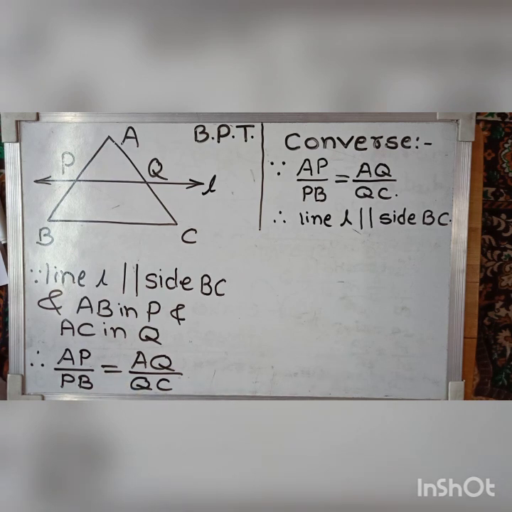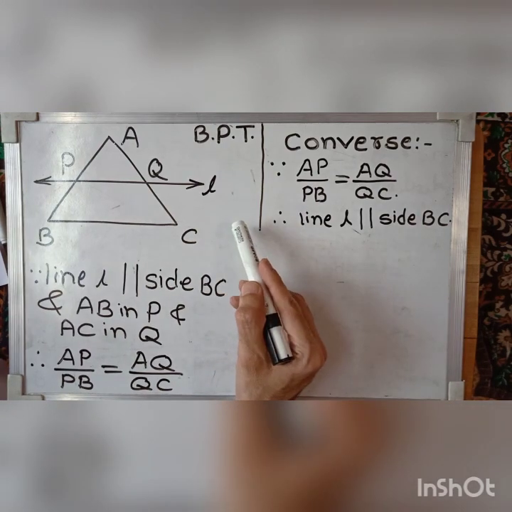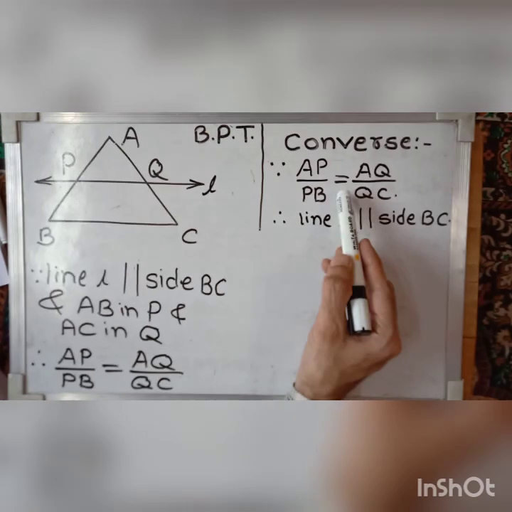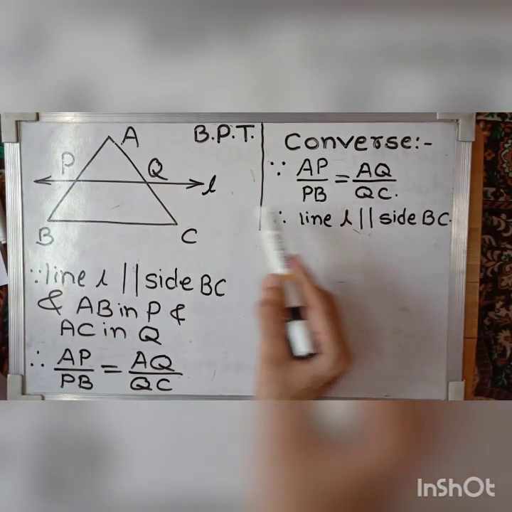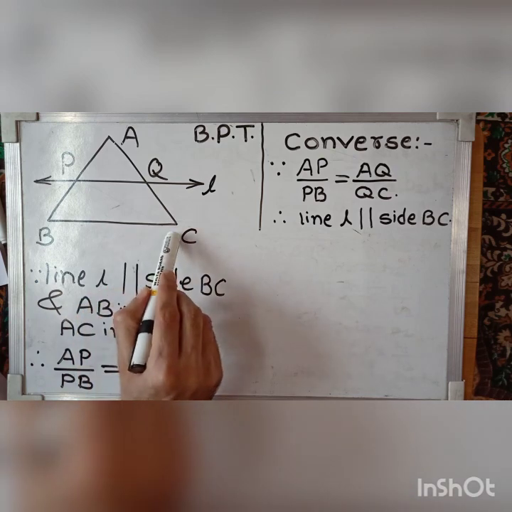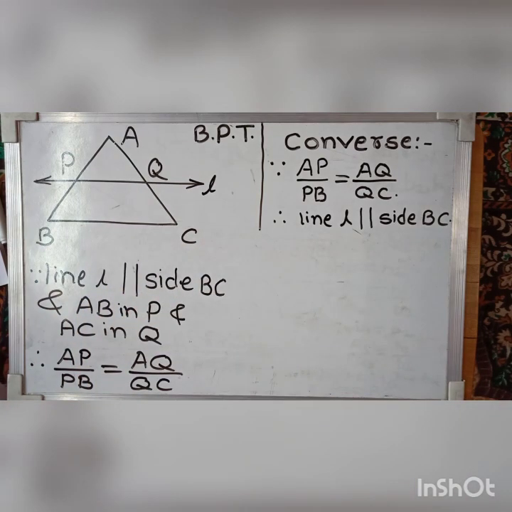And the converse of this BPT: if a line divides two sides of a triangle in the same ratio, then that line is parallel to the third side. This is known as the converse of BPT.